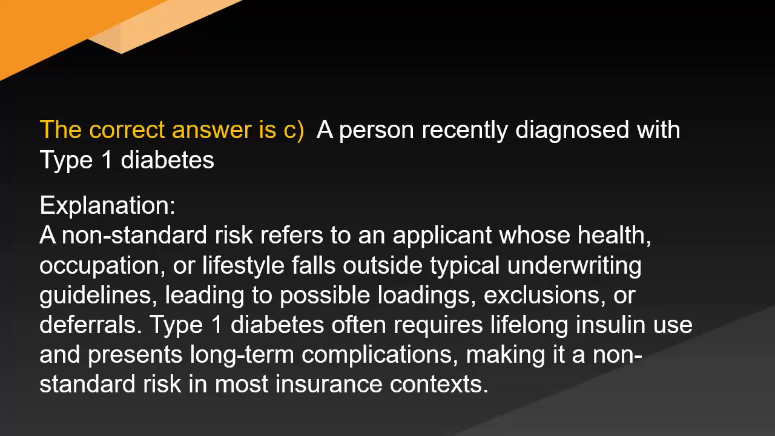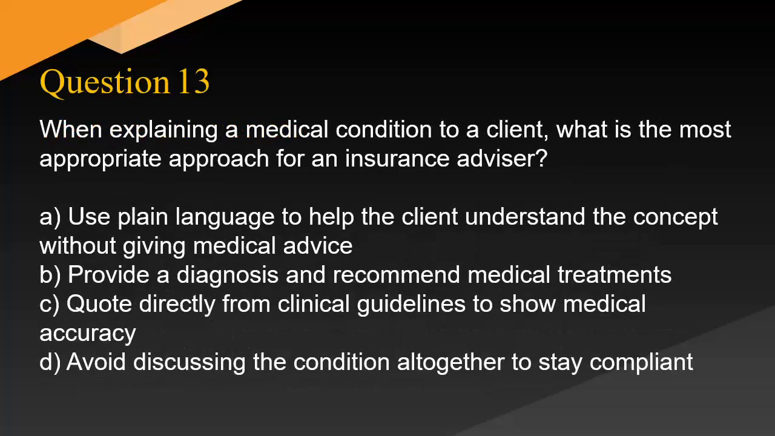Explanation. A non-standard risk refers to an applicant whose health, occupation, or lifestyle falls outside typical underwriting guidelines, leading to possible loadings, exclusions, or deferrals. Type 1 diabetes often requires lifelong insulin use and presents long-term complications, making it a non-standard risk in most insurance contexts. When explaining a medical condition to a client, what is the most appropriate approach for an insurance advisor?